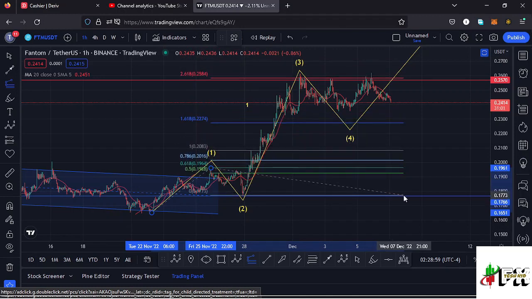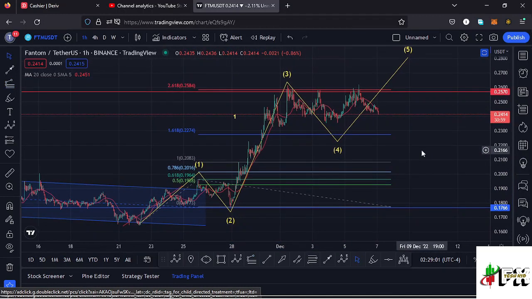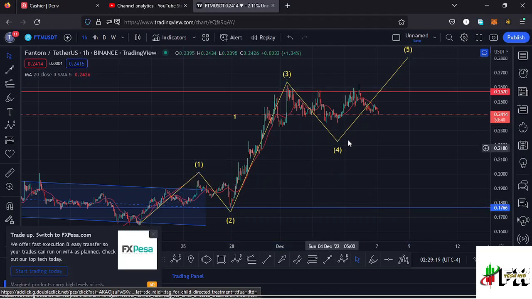And that gives me a minimum target area to the upper side in the formation of a wave 3 at the fib level 1.618, which is a target area that we fully maximized. And you can see this impulsive movement went back to the fib level 2.618, and that is where we made our high for that wave 3. And that means we have an extended wave 3 to the upper side, and we might have started that reversal to the lower side in the formation of this wave 4.